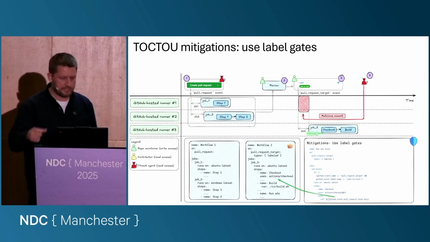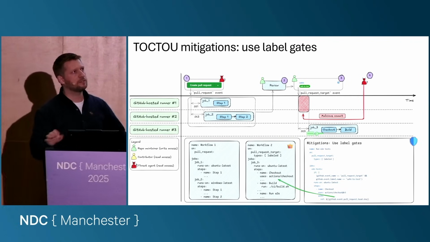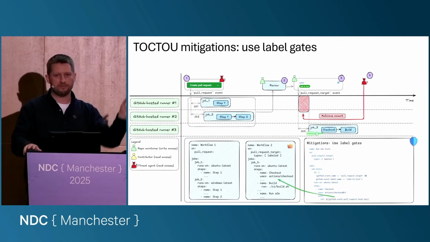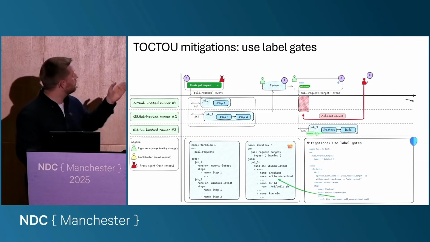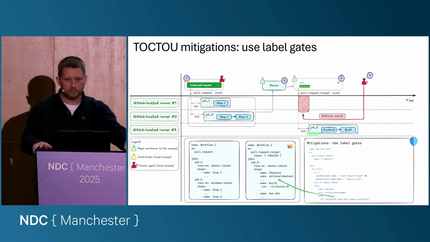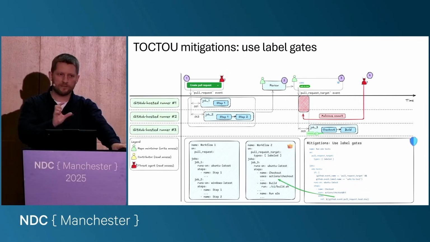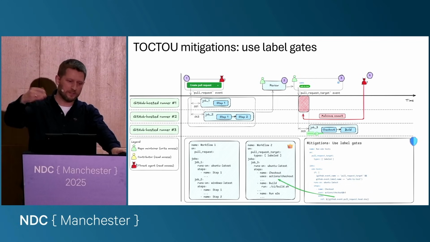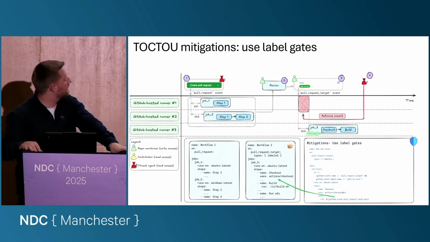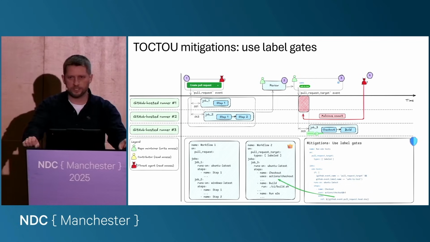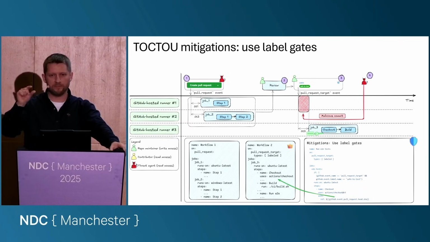And last but not least, you may not use comments, but you can use labels. Like a contributor opens a pull request, and if this pull request is okay to do some additional task, like this workflow number 2 with end-to-end tests, you put some specific label on this pull request, like "okay to test" or something like this.